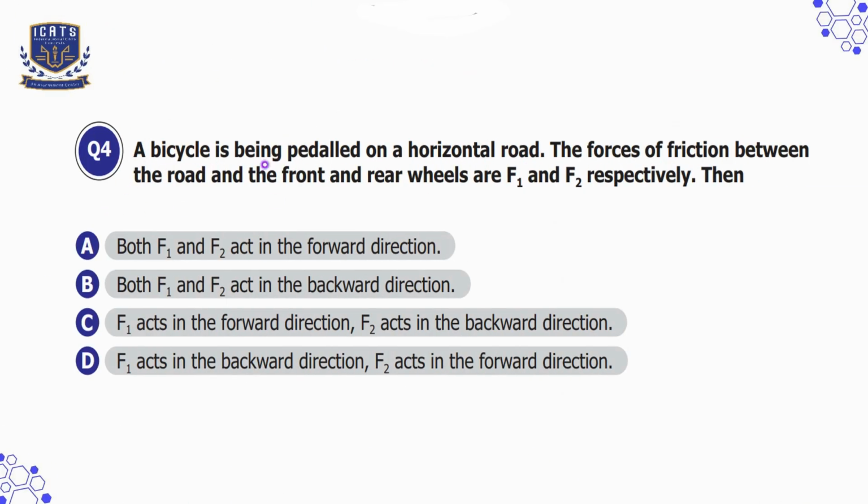Question number 4. A bicycle is being pedalled on a horizontal road. The forces of friction between the road and the front and rear wheels are F1 and F2 respectively. Then option A, both F1 and F2 act in the forward direction. Option B, both F1 and F2 act in the backward direction. Option C, F1 acts in the forward direction, F2 acts in the backward direction. And option D is F1 acts in the backward direction, F2 acts in the forward direction.